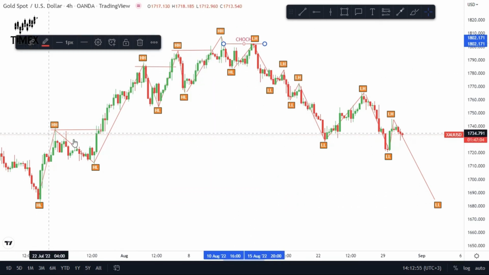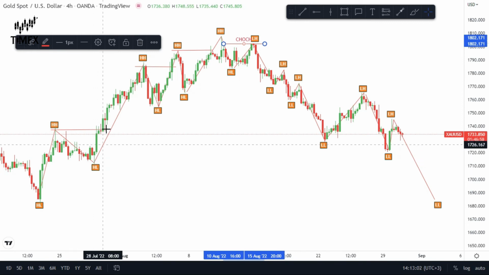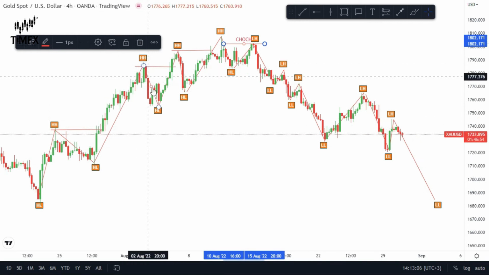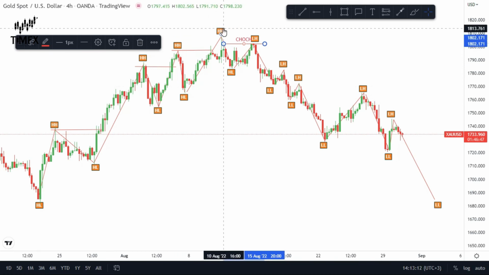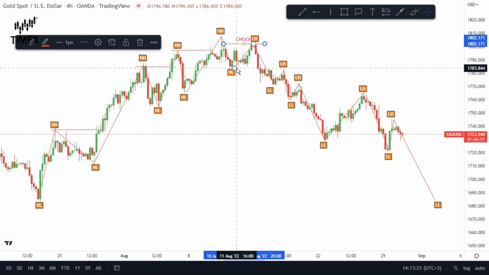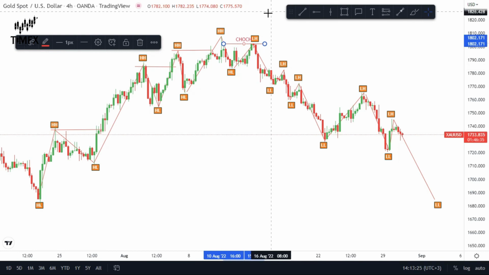So break of structure here, the market went on this higher high, came down to this higher low, then went to the upside, breaking the previous higher high, went up there, came down here, went up again, breaking the previous higher high, came down to retrace, went up to create a new higher high. This is the most recent higher high, then came down on a higher low. Ideally, for the uptrend to continue, it is meant to break up to the upside, creating a new higher high, but there was something that happened.